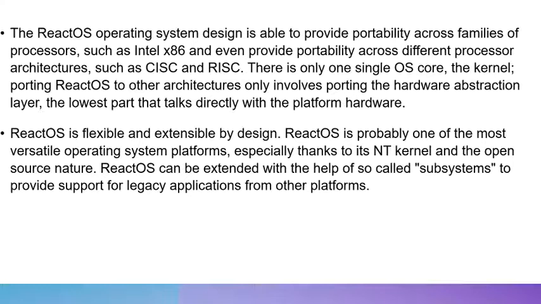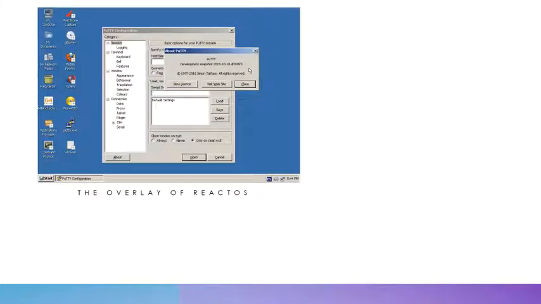It is probably one of the most versatile operating system platforms out there, especially thanks to its NT kernel and the open source nature of it. It can be extended with the help of so-called subsystems to provide support for legacy applications on other platforms. And this is the overall overlay of ReactOS. This is extremely similar to Windows, with ReactOS being essentially an open source version of Windows. And many of the different software such as Mozilla and Opera and PowerISO, which do run on Windows, can also run on ReactOS.